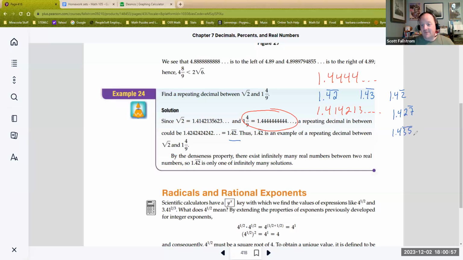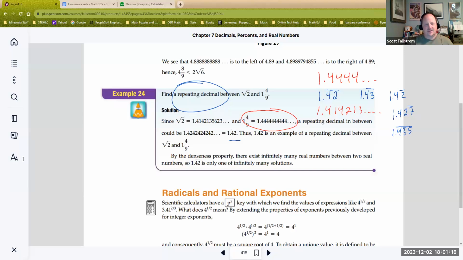1.435 with the 3-5 that repeats. Wait, with the 4-3-5 that repeats. Again, infinitely many options here when they say find a repeating decimal. So don't think that you have to go too in depth. Find one, you're good to go. Okay, that is it for that.